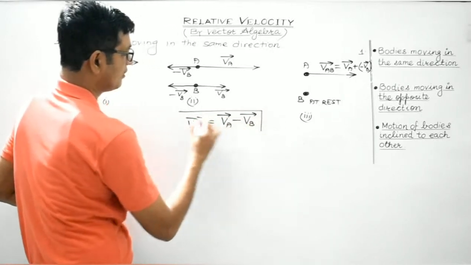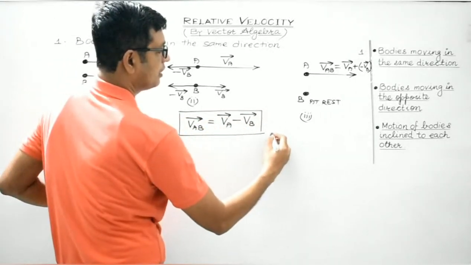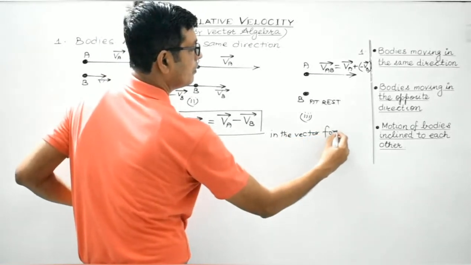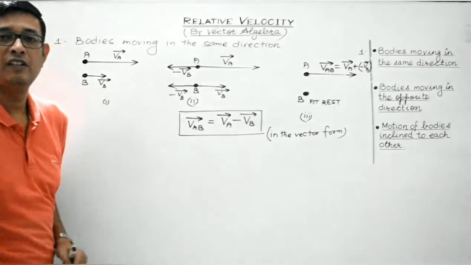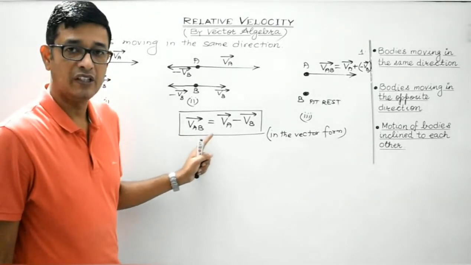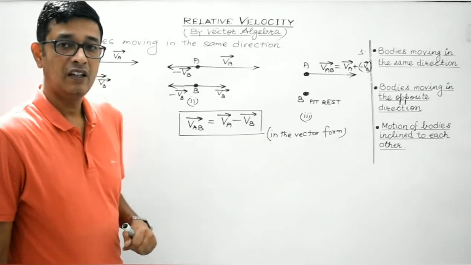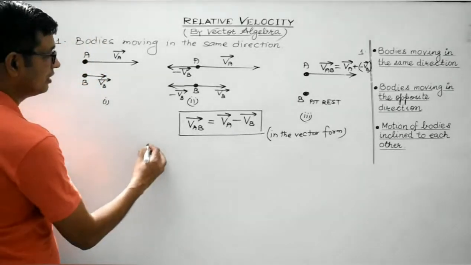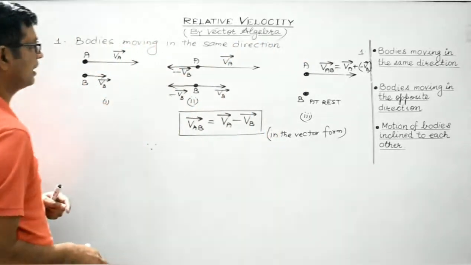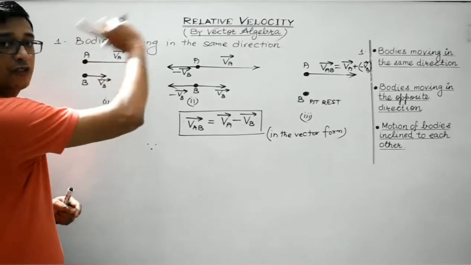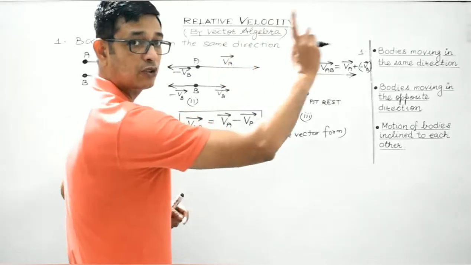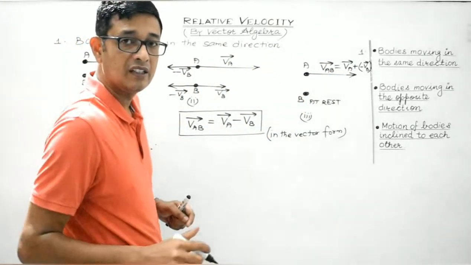This is in vector form. Now, in magnitude: VA is directed from left to right, VB is directed from left to right, and VAB is directed from left to right. That is, all these three are in the same direction.